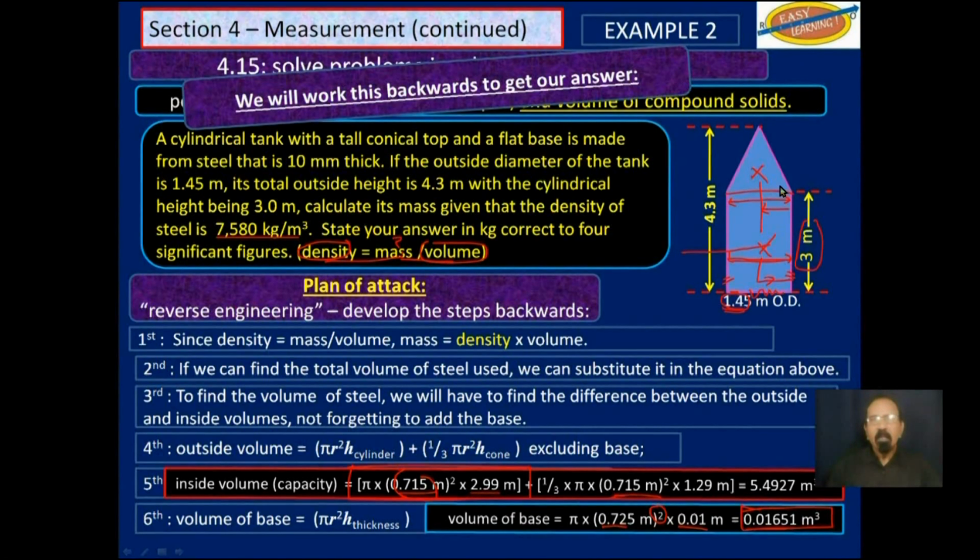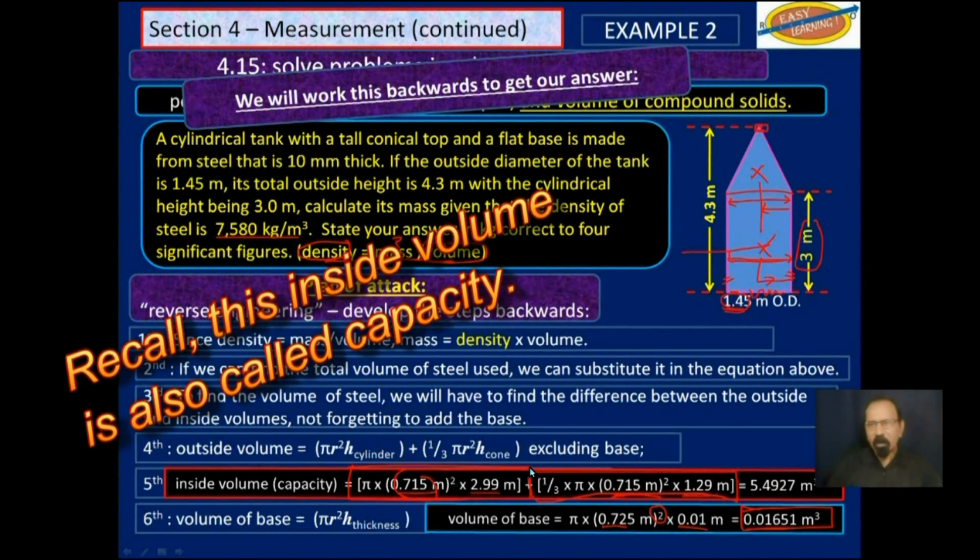However, this top here, there is a little thickness here. We will subtract the thickness of the metal from the top there, so we get 1.29. That's an estimate. It's a little more than the 10 millimeters, but we will use the 10 millimeters. And so if we find this part here, we get the inside volume of that cone. Add the two of them and we get a total inside volume.